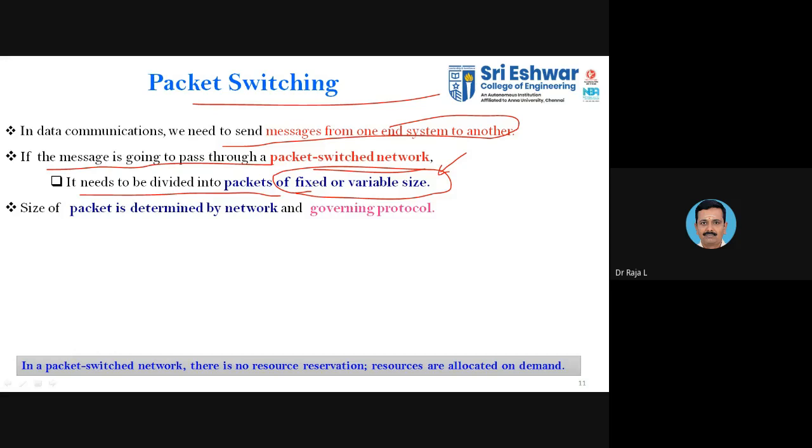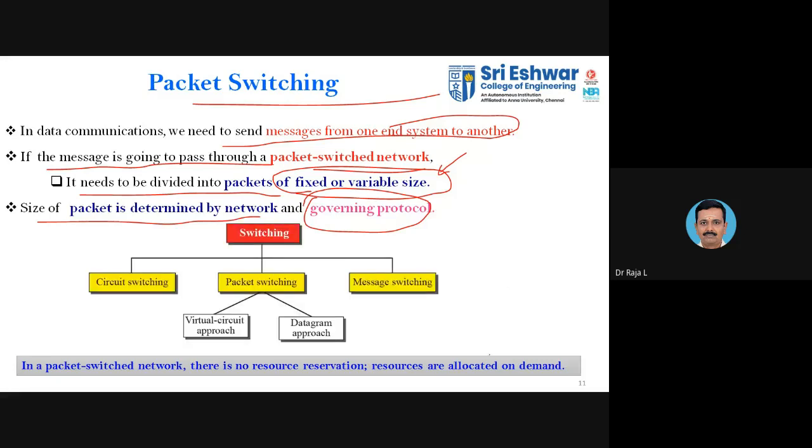For each data transmission, you may have a different data transmission rate. It is not fixed, it will be variable in nature. The variability is referred to here as the burst size, or burst nature. You are going to divide the packet into fixed or variable sizes, that is the burst nature. The size of the packet is determined by the network and its governing protocol. So what is the type of protocol that you use? Based upon the type of protocol and the packet that is given as the input to the network, you will be dividing the packet.